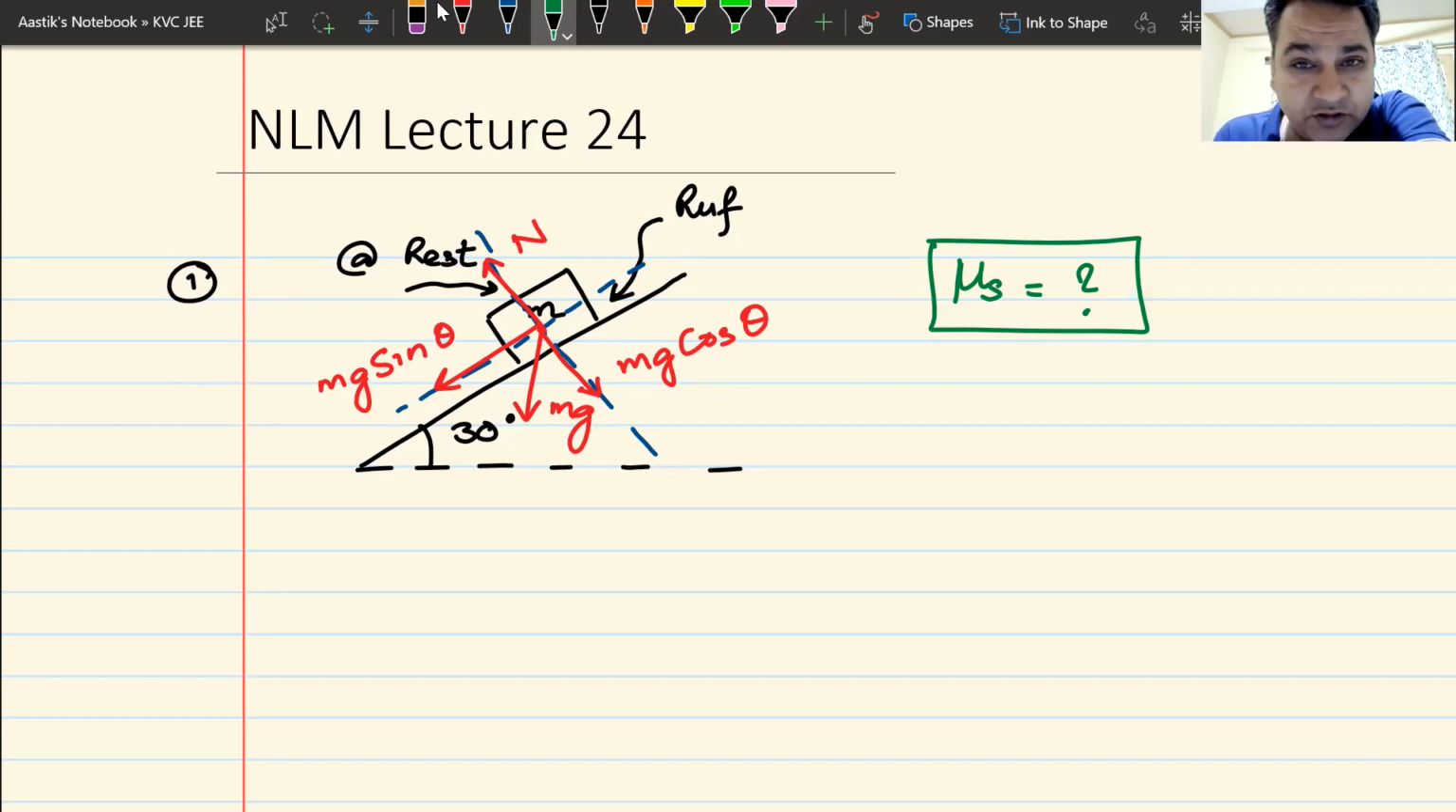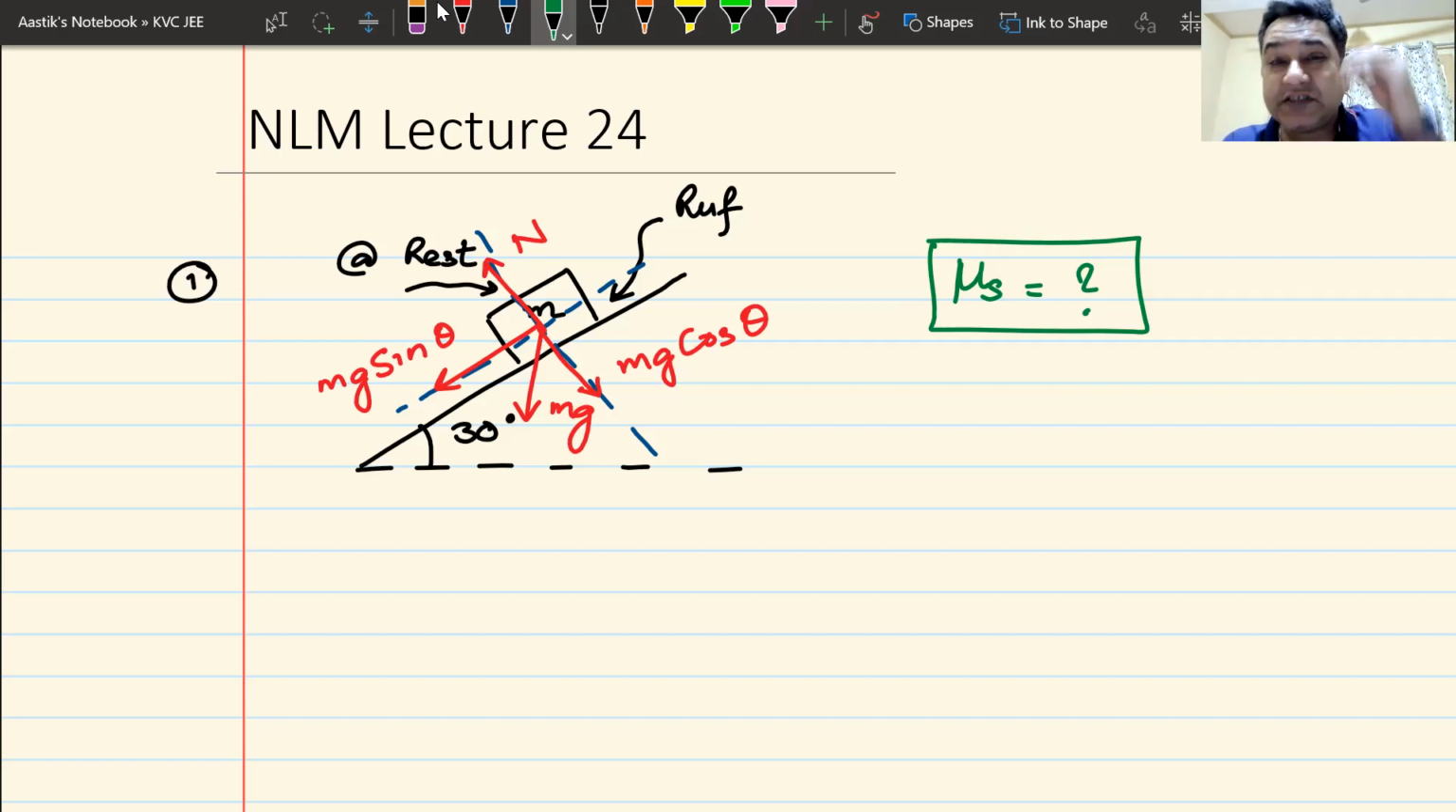Here, I have not said that the body is about to move, that the motion is about to start. So you cannot conclude whether the friction is limiting or not. If the friction is not limiting, you don't know the value directly. You cannot write static friction as mu s multiplied by n, because that is not static friction. That is the maximum value of static friction, and that is limiting friction.